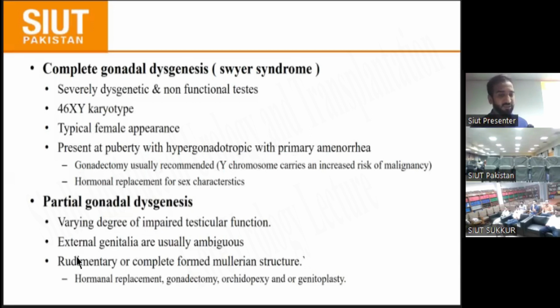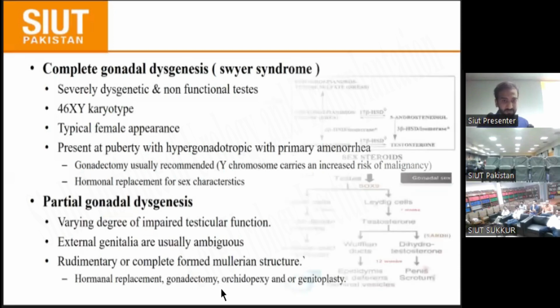Partial gonadal dysgenesis varies in the degree of impaired testicular function. The external genitalia are usually ambiguous, with rudimentary or completely formed uterine structures. It depends upon how much AMH is present and how much testosterone is present. That's why each patient presents individually, and the treatment also varies according to the patient: hormone replacement, gonadectomy, orchidopexy, or genitoplasty.